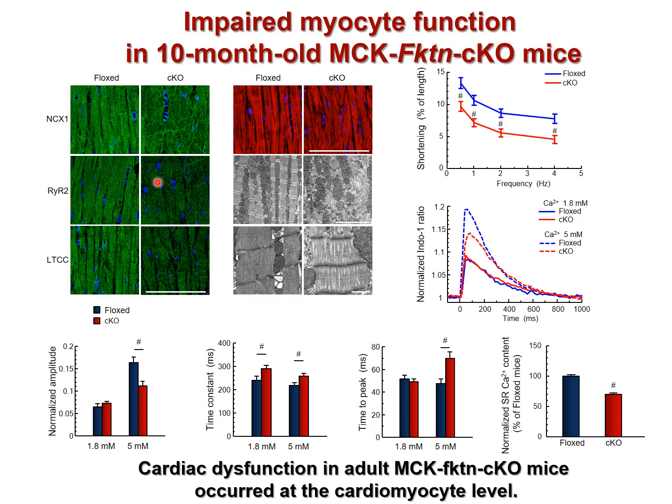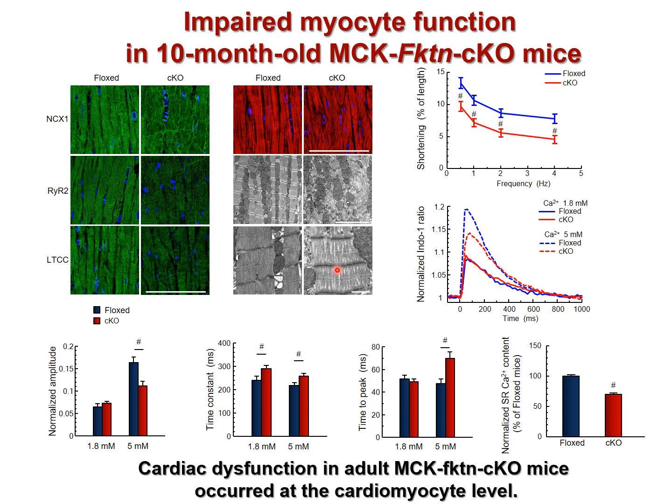This panel shows the localization of calcium regulatory proteins in 10-month-old mice. A well-ordered pattern of immunofluorescence was observed for sodium-calcium exchanger NCX1, ryanodine receptor, and L-type calcium channel in normal hearts, but not in CKO hearts, suggesting a defect in intracellular calcium handling.